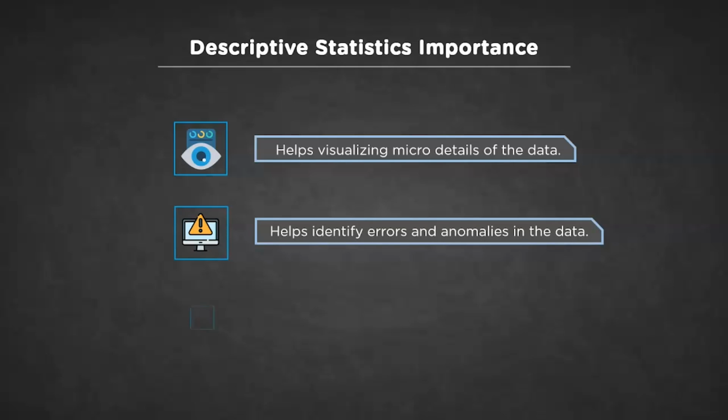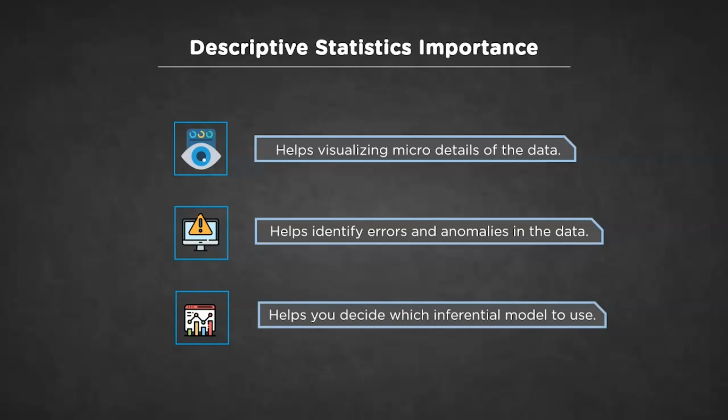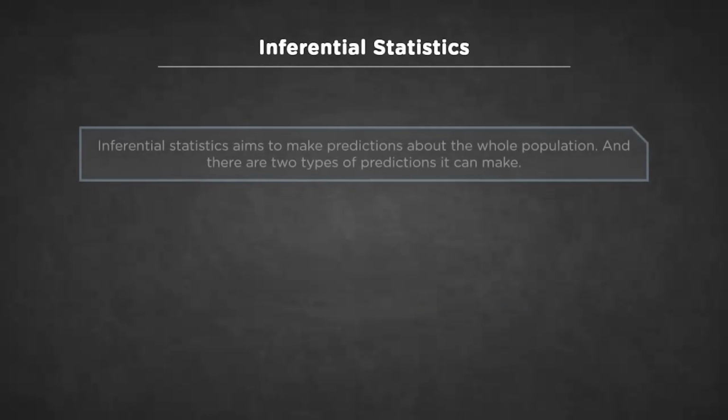And lastly, these descriptive statistics help you decide which inferential statistics method you can use, as those methods depend on the shape of your data. We'll explore this in the upcoming section. So simply put, descriptive statistics are really important even though the statistical methods are pretty basic. Many times beginners rush towards inferential statistics and then end up with some very flawed results. So we prefer you guys to start with baby steps and give attention to descriptive statistics. Moving ahead, we'll discuss inferential statistics.